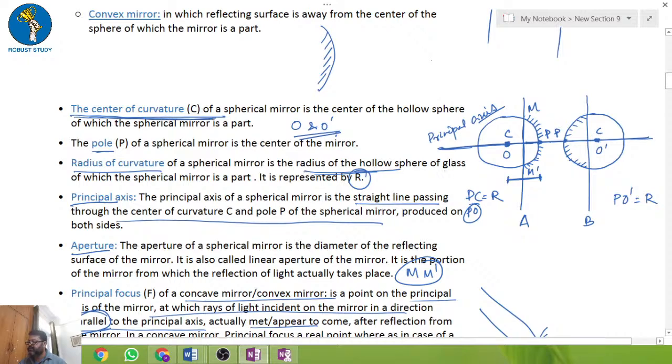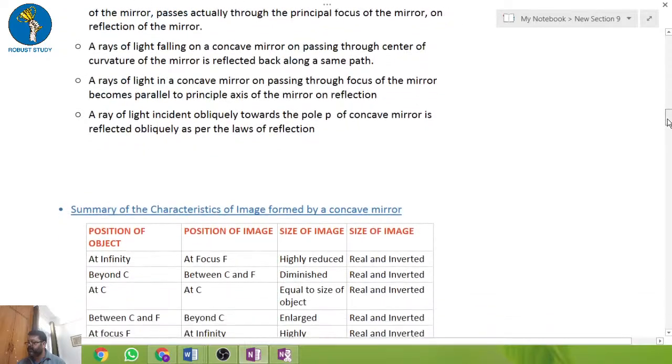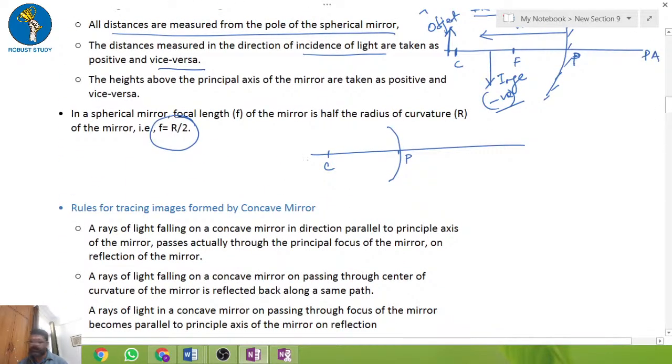It is the radius of the sphere of glass. So this is the pole, and this is R. So the focal length f is equal to R by 2. The focal length would be somewhere here.